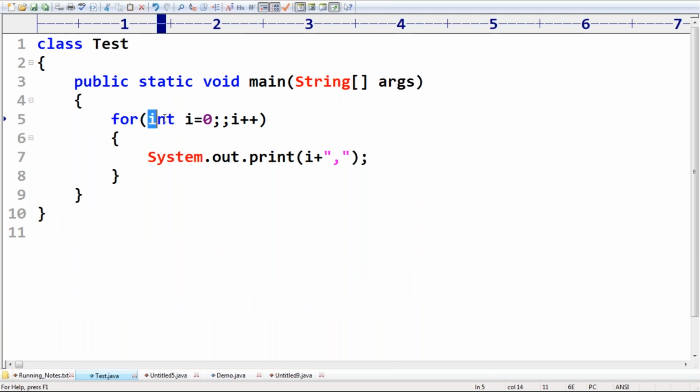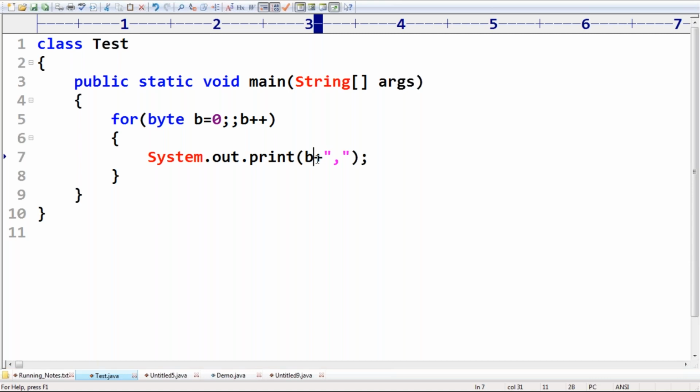Here my requirement is byte b = 0. Next, b++ I'm taking. Same example. Now you people can see. What output are we going to get?